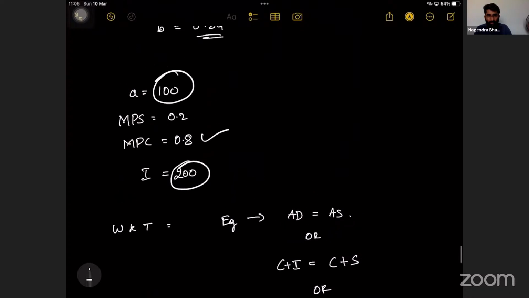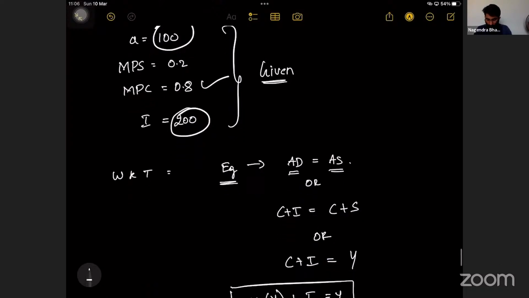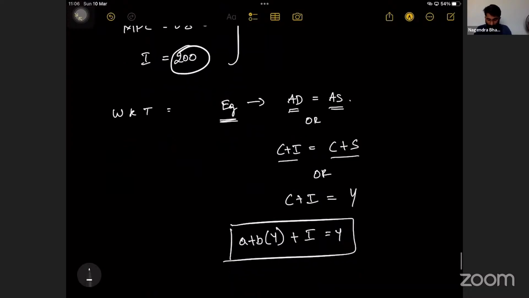So this is how you derived it. From here, I went on writing what are the things given. These things are given. And they told that at equilibrium AD is equal to AS, that we know. AD is nothing but C plus I, and AS is C plus S. We know that aggregate supply itself is income. C plus I is equal to Y.